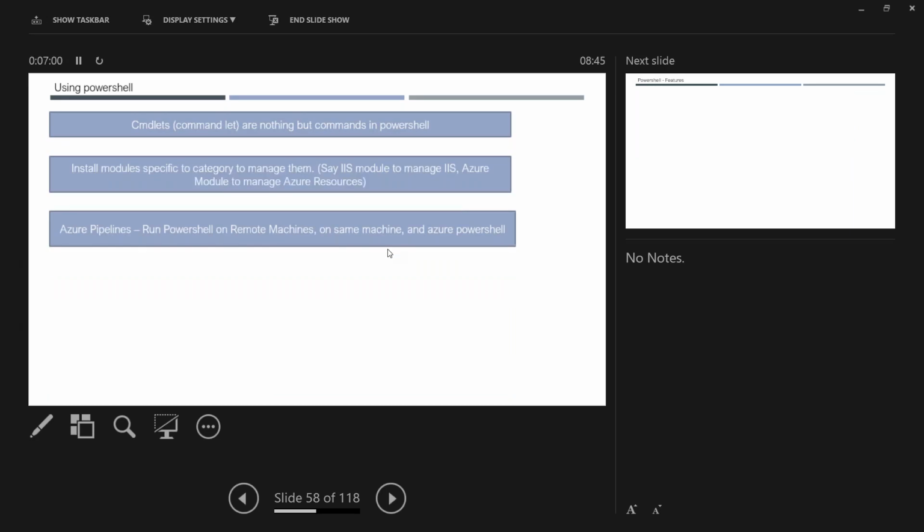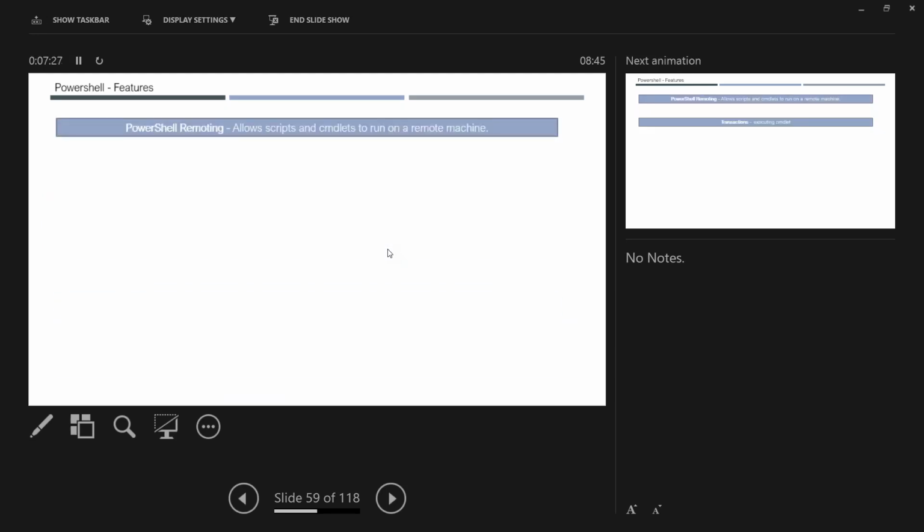And then, another advantage, as I told you, is that we can use PowerShell in your pipelines, to make changes to your file systems or IIS. Of course, I don't use PowerShell for any IIS management. Everything is available in my IIS Web Deployment Manage task. And there are many other tasks as well for IIS.